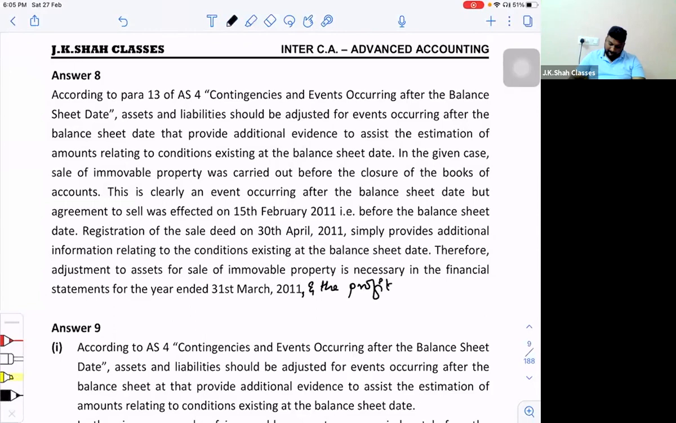the profit on sale, rupees 28 lakhs, should be recognized in the P&L account. This is an additional statement.